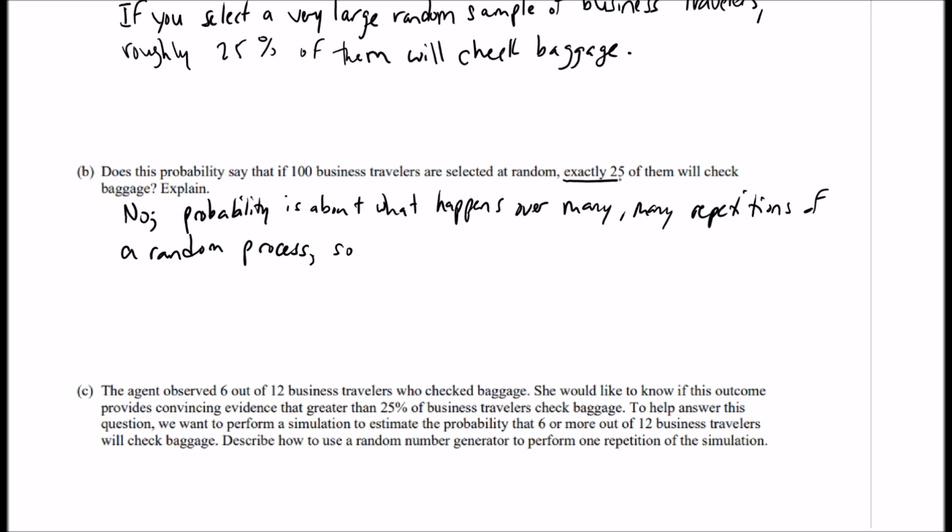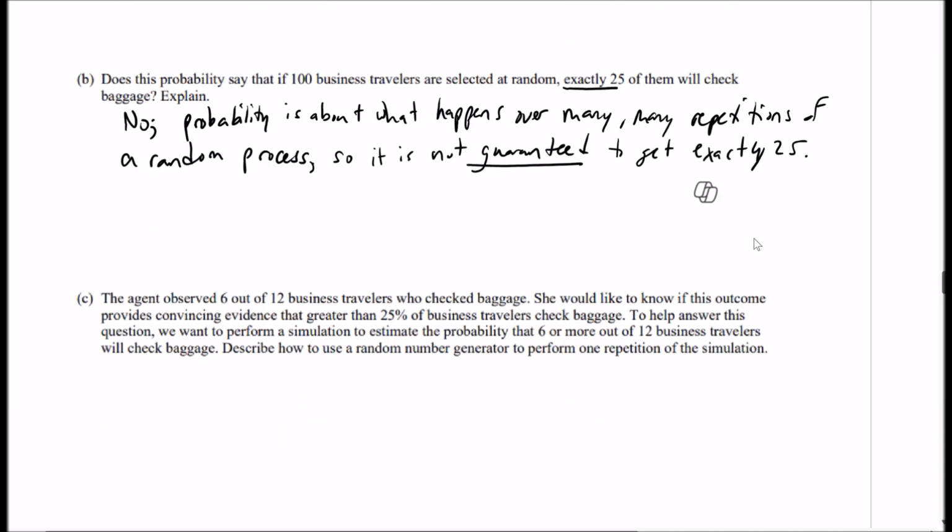So it is not guaranteed to get exactly 25. All right, so something like that. If you say something like that, it's not guaranteed in the short run. It only happens in the long run over many, many repetitions.